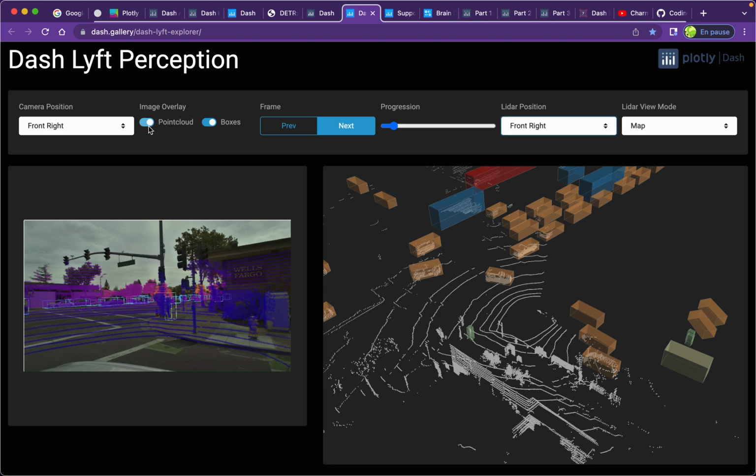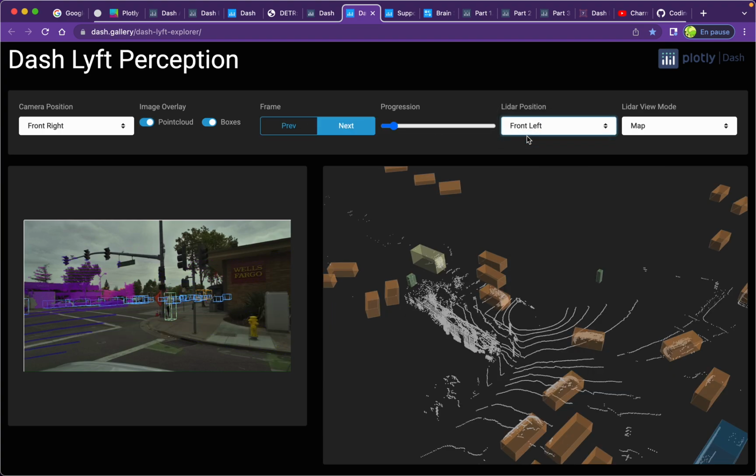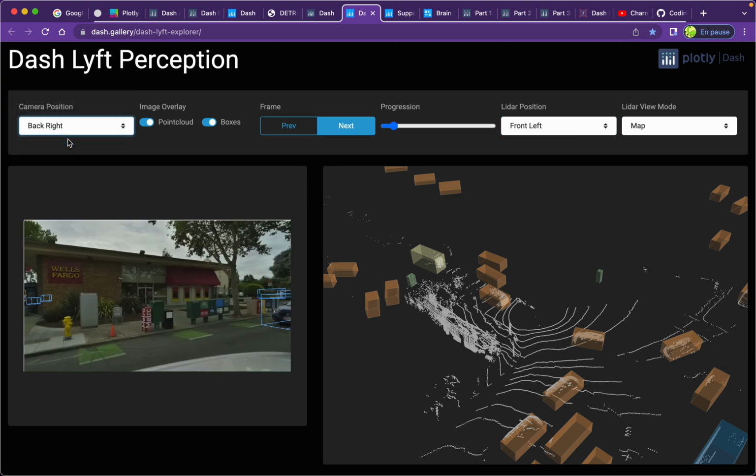You can see that it is a real web application with checkboxes, buttons, sliders, and select boxes. You can switch between LiDAR position or camera position, and there is a lot of interactivity in this web application. You can see the direct inference of all the algorithms used to create it.